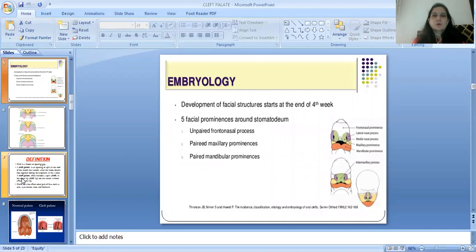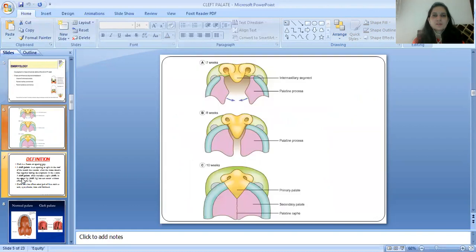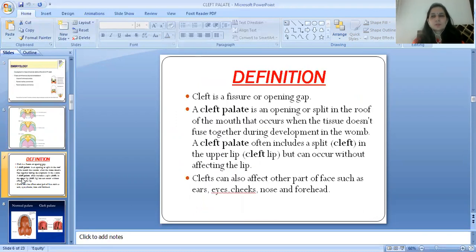Then comes the embryology. The development of facial structure starts at the end of the fourth week. Five facial prominences around the stomodeum. These are the unpaired frontonasal process, paired maxillary prominences, and paired mandibular prominences. As you can see in the image, there is a growth of the palate in the 7th week, 8th week, and the 10th week development.